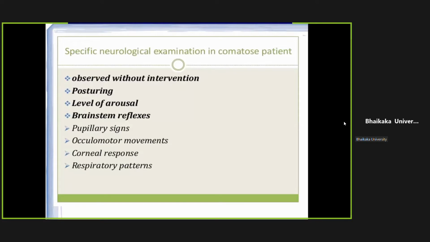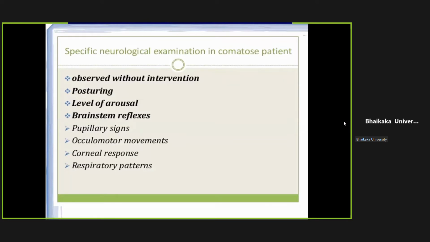Now, neurology. We will move on to neurological examination. So we have done what are the common causes of coma. How do we take history? How do we do general examination? And clue to each examination point. And now specific neurological examination to reach up to the diagnosis.